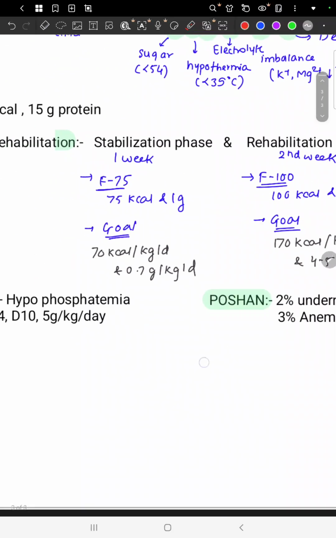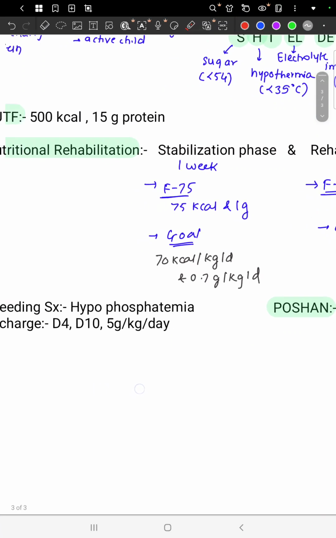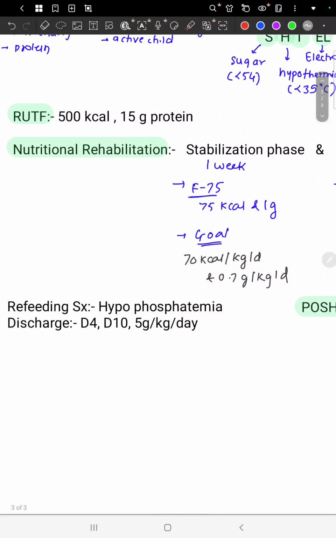Now the refeeding syndrome. These two phases are basically present so as to avoid the refeeding syndrome. But in case refeeding syndrome happens, what is the hallmark feature of refeeding syndrome? That is hypophosphatemia.